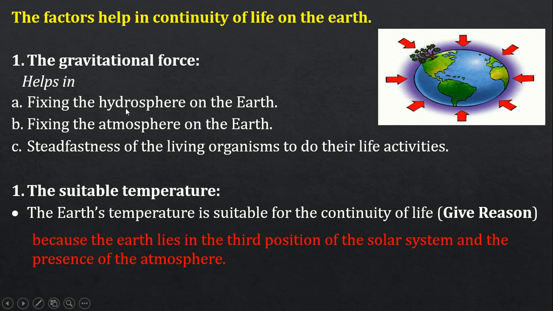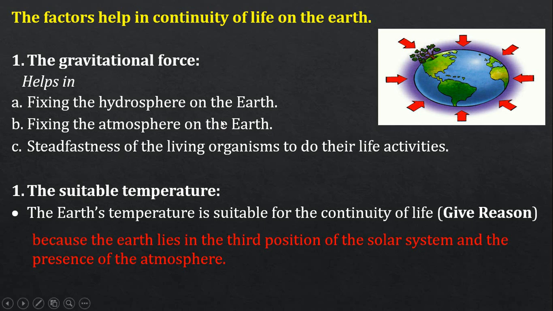Also, it fixes the atmospheric envelope surrounding the Earth. And third, the steadfastness of the living organisms to do their life activities. So when I ask you what is the importance of the gravitational force of the Earth, you will answer: it helps in fixing the hydrosphere on the Earth, fixing the atmosphere on the Earth, and the steadfastness of the living